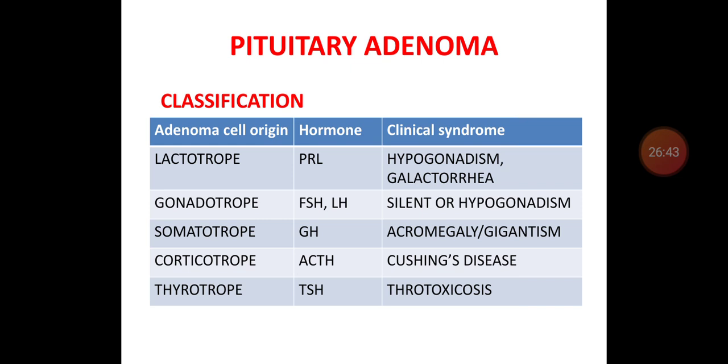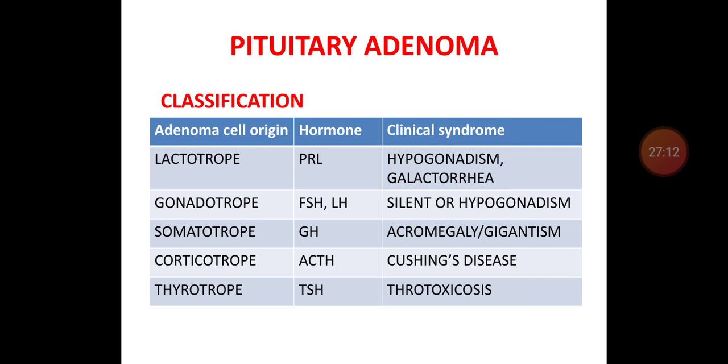So these are the adenoma cell origin, the hormone secreted, and the disease that occurs from that individual hormone effect. If it is a lactotrope, it releases the prolactin hormone, resulting in hypogonadism or galactorrhea. Gonadotrope releases FSH, LH, and it causes hypogonadism.